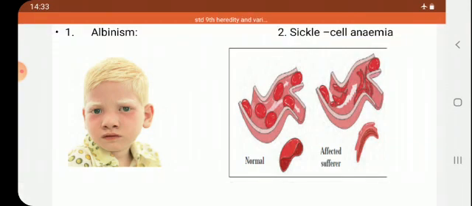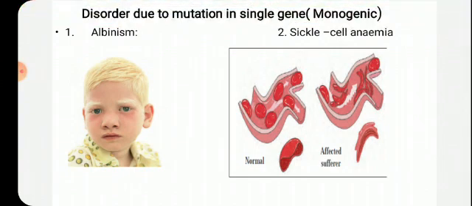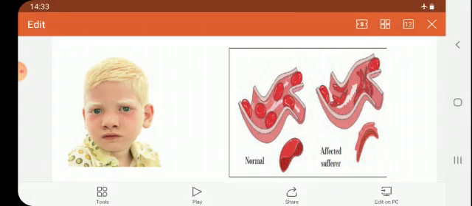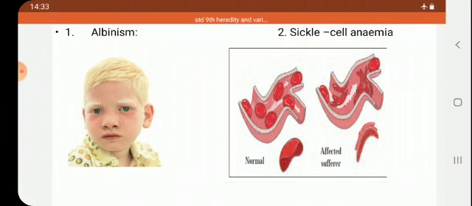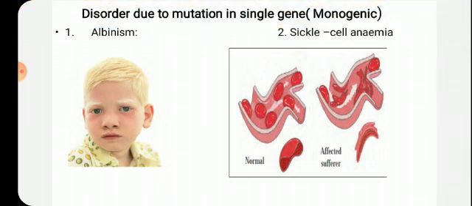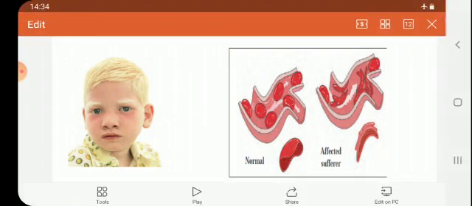So what happens therein? Normal hemoglobin has glutamic acid as the sixth amino acid in its molecular structure. See here, hemoglobin contains glutamic acid as the sixth amino acid, but instead of that, this glutamic acid is replaced by valine. Children, listen here. Glutamic acid is replaced by valine. Only keep that in mind, don't go into detail, that is not for this year. Hemoglobin contains glutamic acid that is replaced by valine